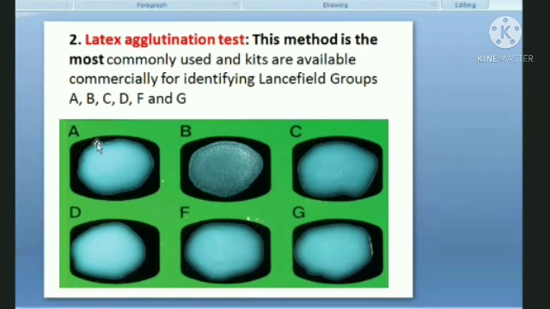Now you can perform the agglutination test. You react those latex molecules जिनके ऊपर antibody coated है with the antigen, with the C substance. If the antibodies which are coated on the latex molecule are specific to that antigen, दोनों react करेंगे, दोनों bind करेंगे. As we know, the antibody molecules have two antigen binding sites. If you can recall the structure of an antibody, there are two antigen binding sites and there is one Fc site.